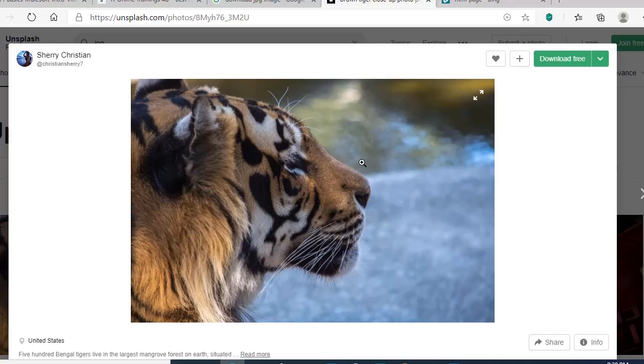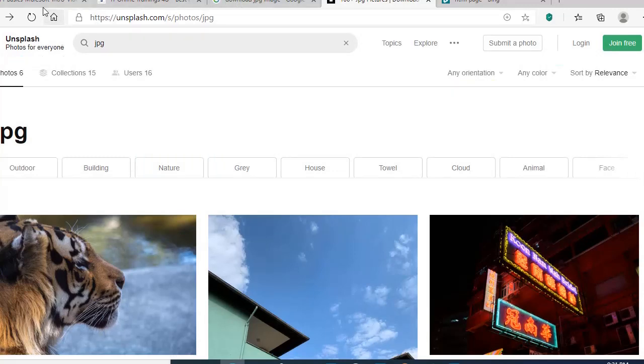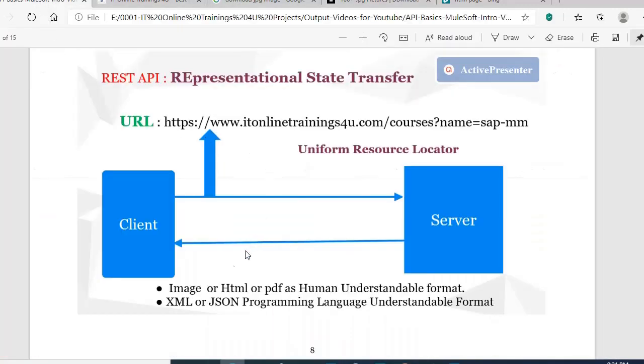These formats are used so the user can understand the response. Let's say I am an end user, or you are a student, or you are an employee. For all humans, the readable format is nothing but an image. If we got the response in the form of images or web pages, it is easiest to understand. So image or HTML is a human understandable format. If any web page or image comes as a response from the web server, that is easy for us.